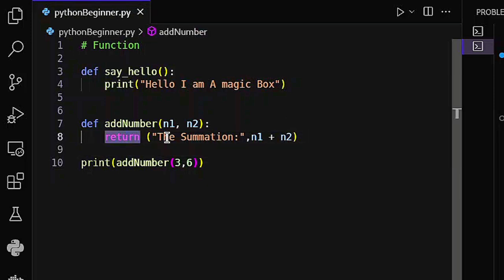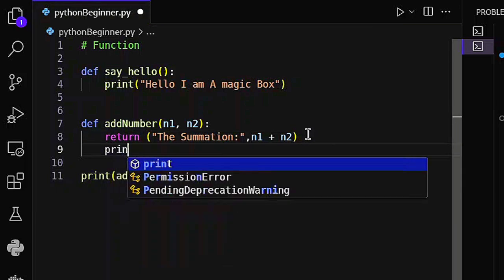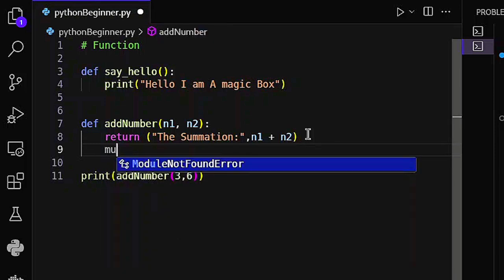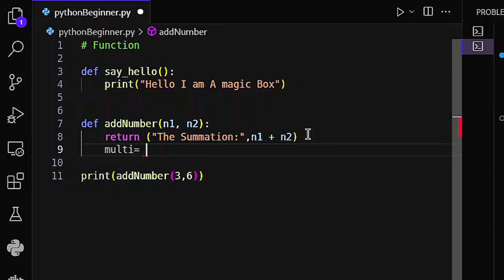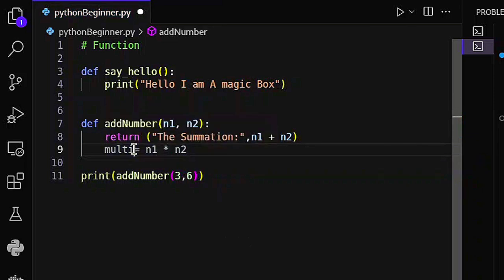And this return keyword, whenever we call it, no matter what we put below it, it's not going to run. For example, if I just say multi equals n1 times n2, whatever we put below the return keyword is not going to be executed, because the moment this return keyword is hit inside our function, it is going to completely stop the function from working and get out of the function.